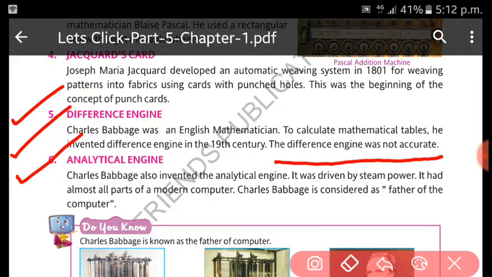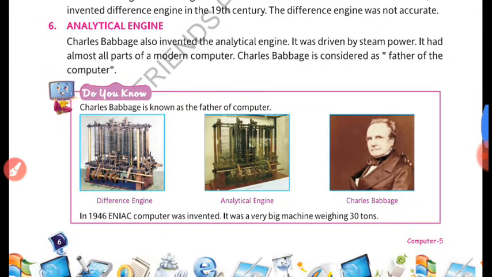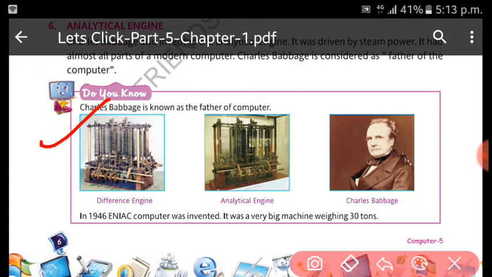So we can consider this the main machine in the invention of the computer. And you know, Charles Babbage is also considered the father of the computer. So you can see this was the difference engine and this was the analytical engine. This was the man who is the father of the computer, behind this success story.